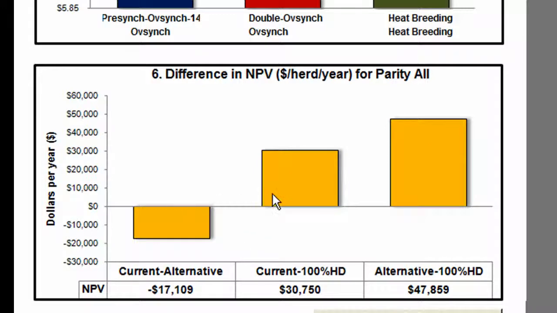These figures show the total impact of each reproductive program and make it easy to see which one will generate the greatest positive impact over time. In this case, using double OVSync would generate an extra $48,000 per year compared to our baseline program.